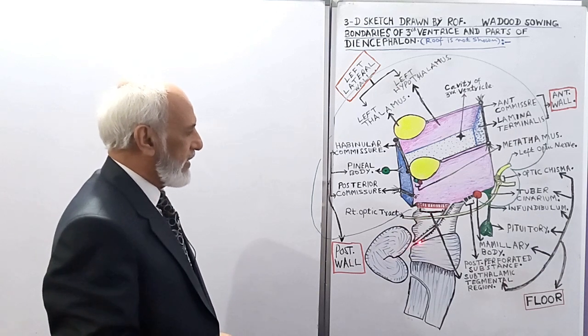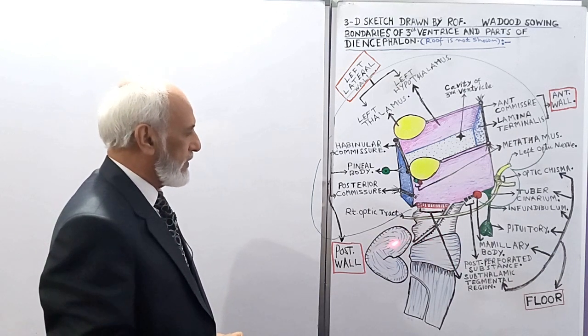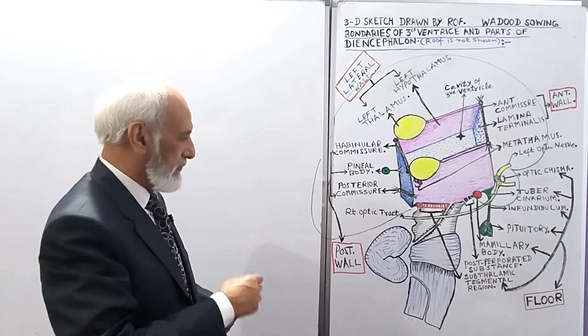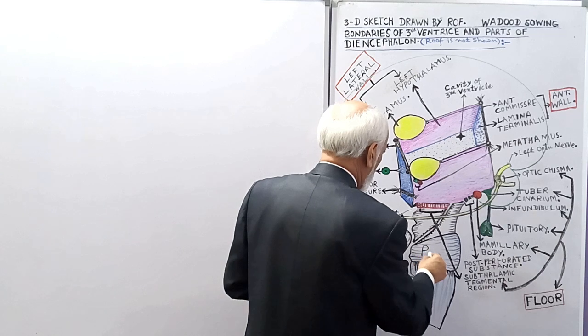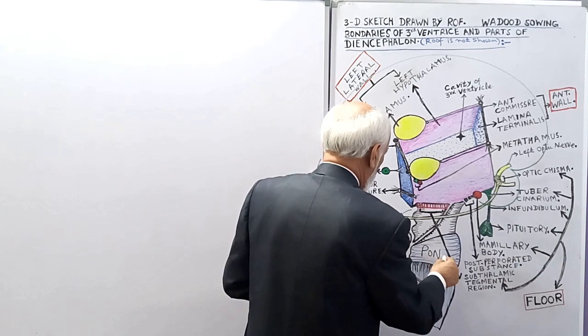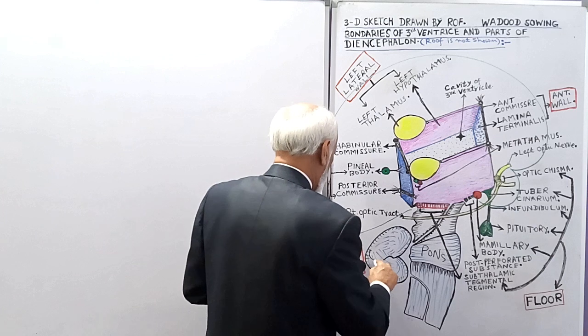You know, rhombencephalon comprises pons, cerebellum, and medulla oblongata. So in this diagram, you can see the pons. This is cerebellum.